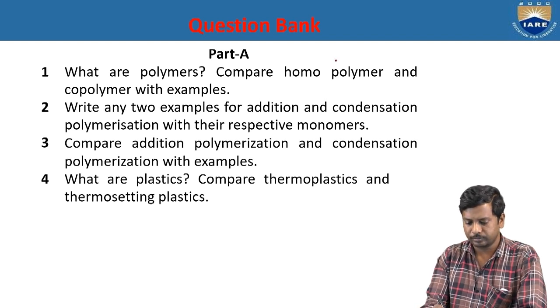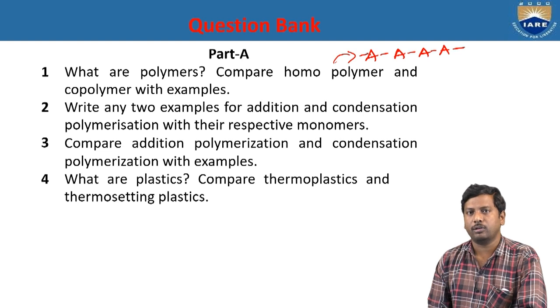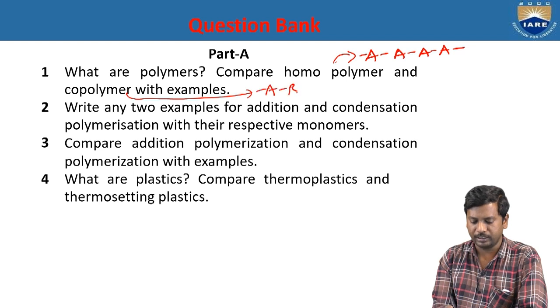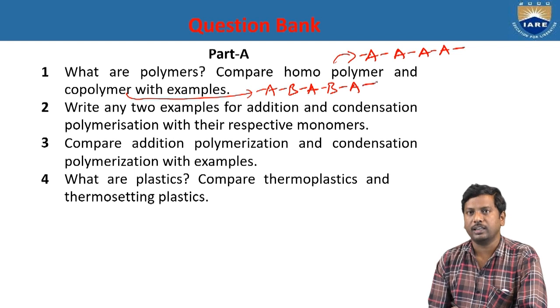So homo means the polymer looks like A, A, A, and so on. The same monomer should be repeated again. Whereas copolymer, or heteropolymer, contains different monomers, that means A, B. So the polymer looks like that.